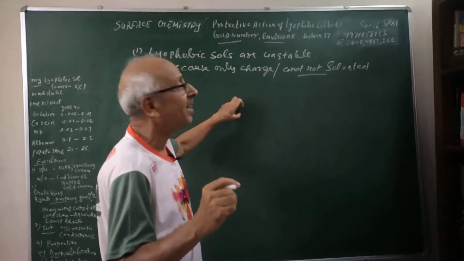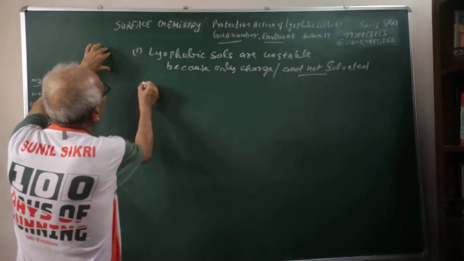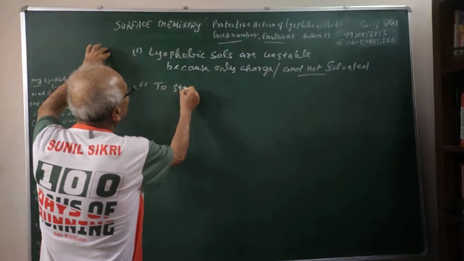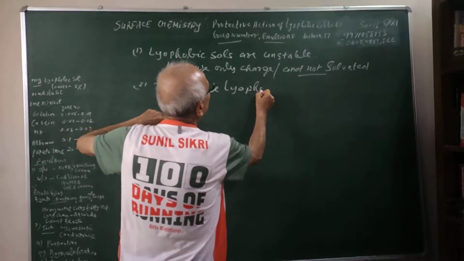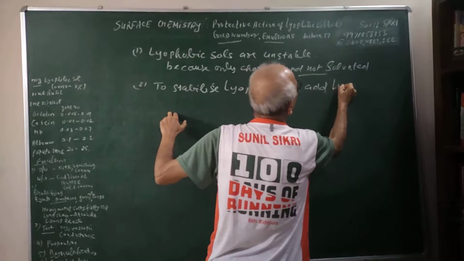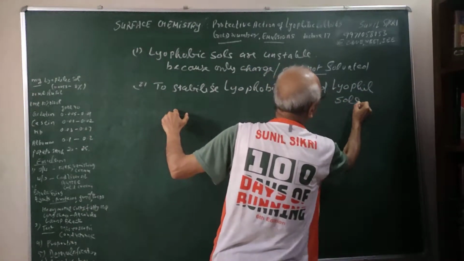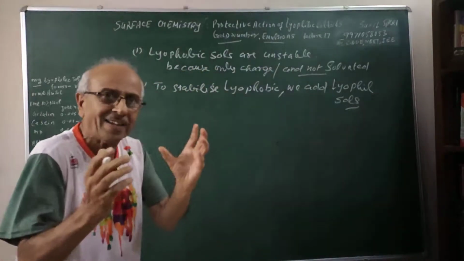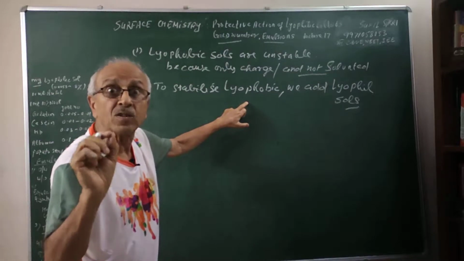Therefore, they are not stable. And in order to stabilize the lyophobic sols, we add lyophilic sols. So lyophilic colloids can be added to stabilize the lyophobic sols.